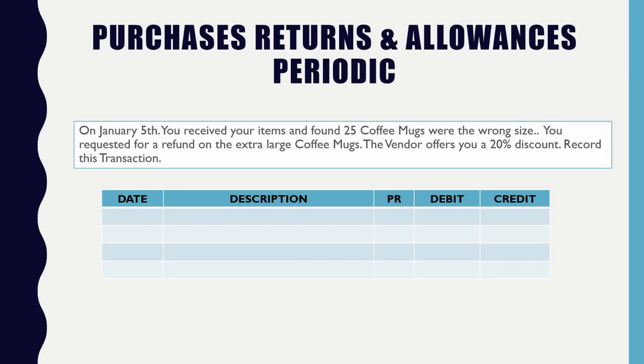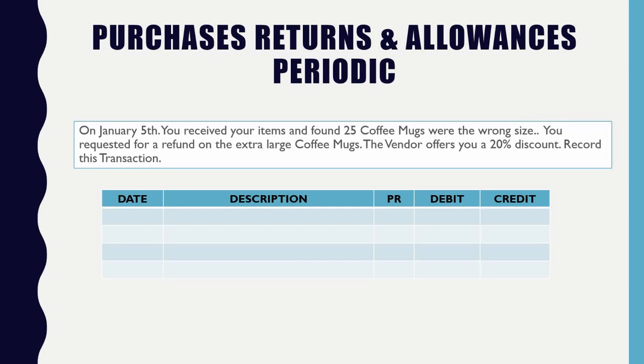So in this case, the vendor offers you a 20% discount, because they say, well, at the end of the day, you could still sell those coffee mugs. They're not useless to you. They convince you that you can sell them, or use them inside your store, or sell them to the public.